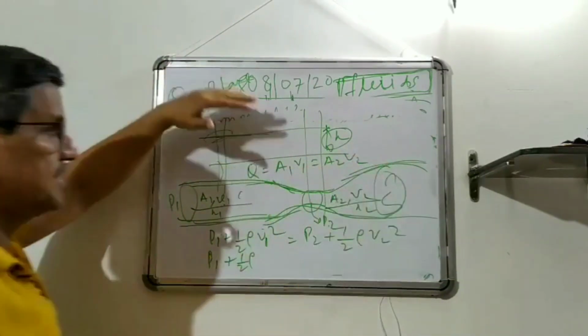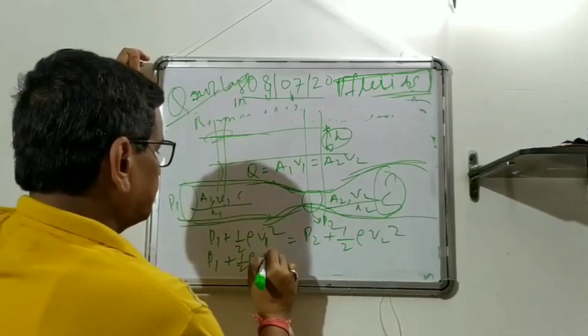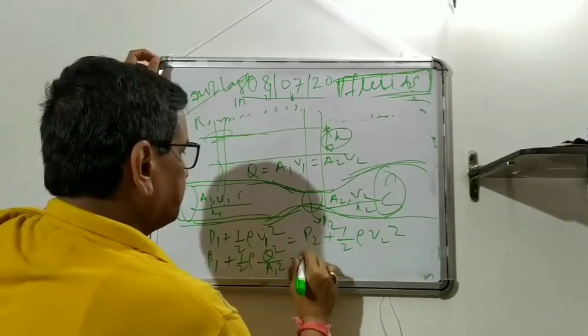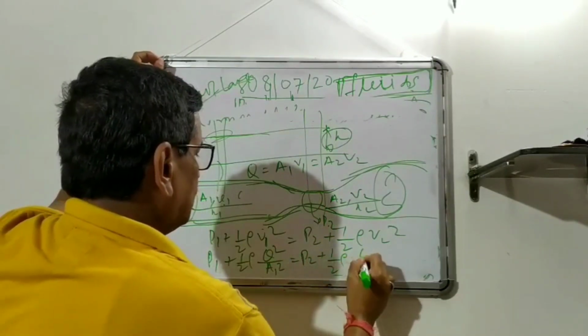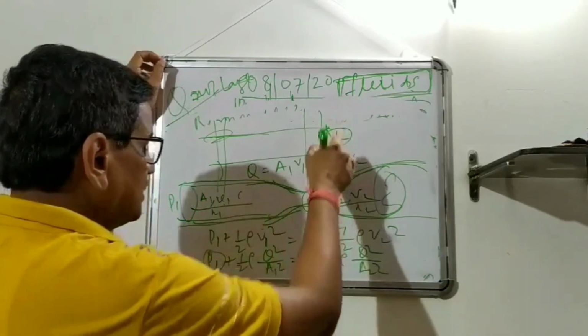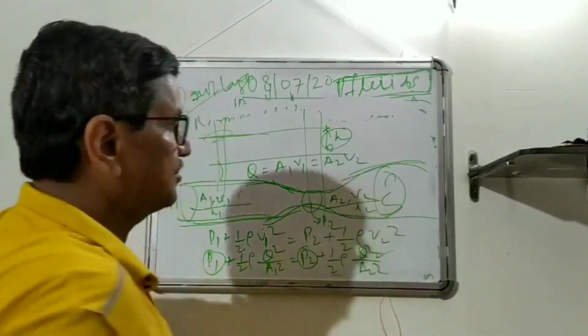You can substitute it, so it becomes Q square by A1 square, and P1 minus P2 is rho g h, whatever the manometer liquid is. So you can calculate the discharge, that's all.